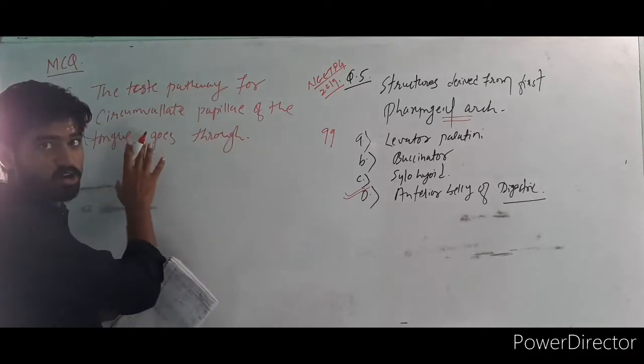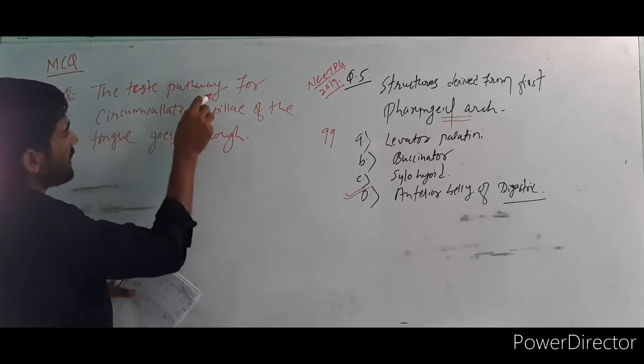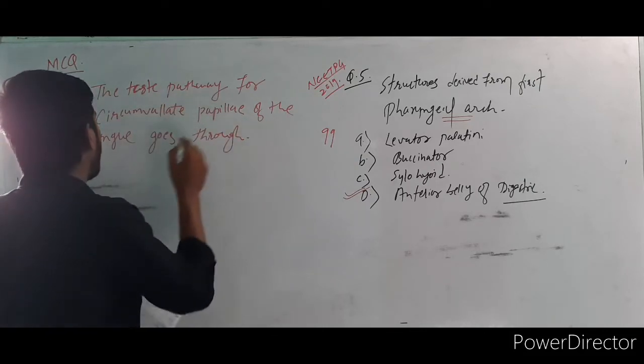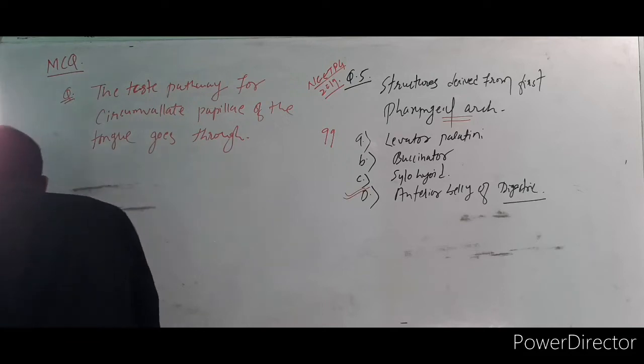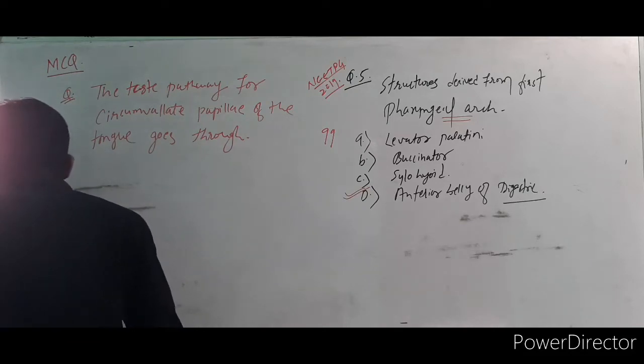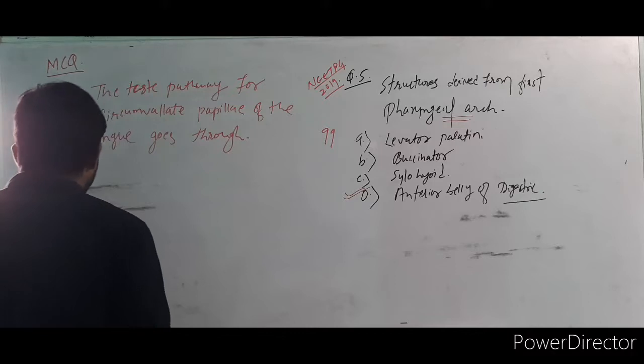I think it's very clear. You can see the taste pathway for circumvallate papillae of the tongue goes through. My first option is the chorda tympani.